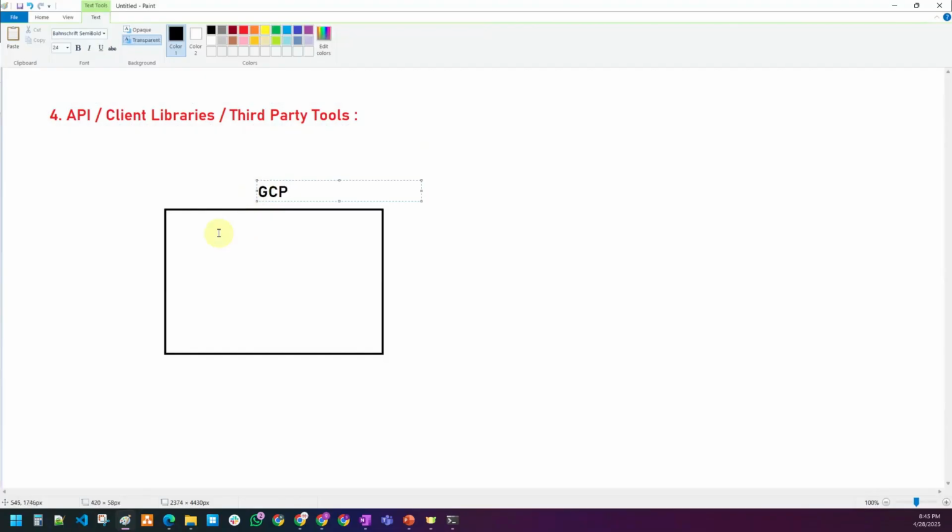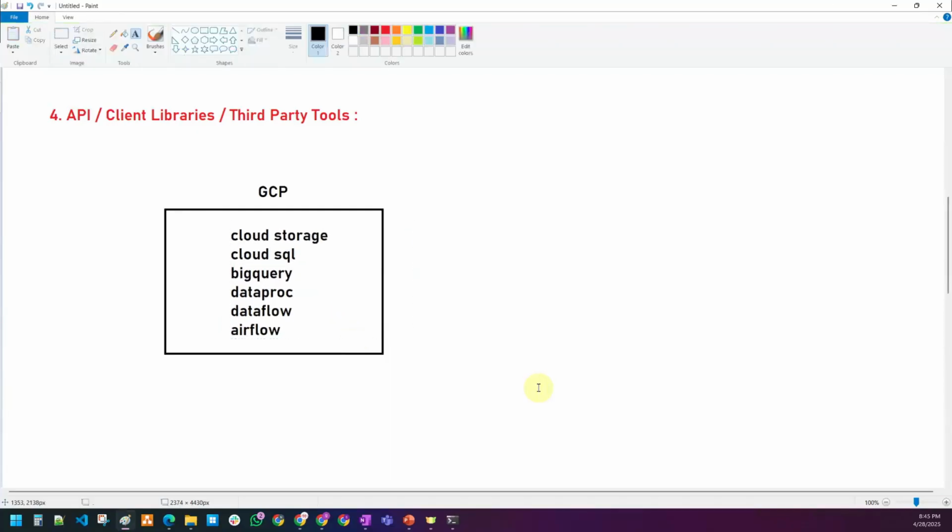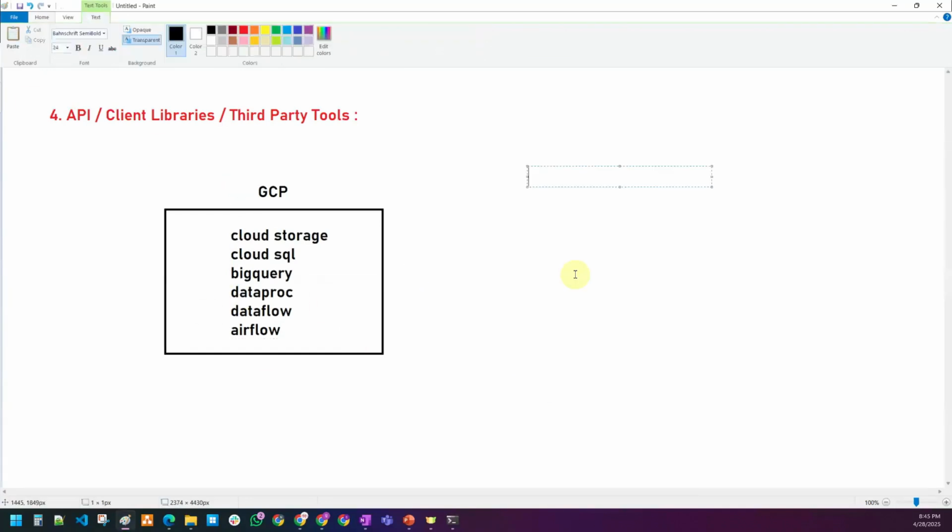GCP has plenty of services. Just now I showed you one of the services, that is Cloud Storage. There are plenty of services like Cloud Storage, Cloud SQL, BigQuery, Dataproc, Dataflow, Airflow. These are the different services in the Google Cloud Platform. One can interact with these services from any of these methods. I can use Python. I can use an external application like Power BI, or maybe my SDK, a virtual machine, or Terraform, some other external application.